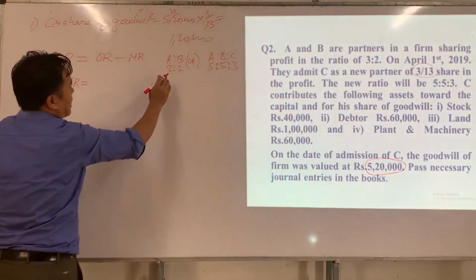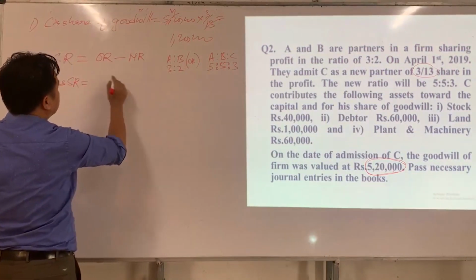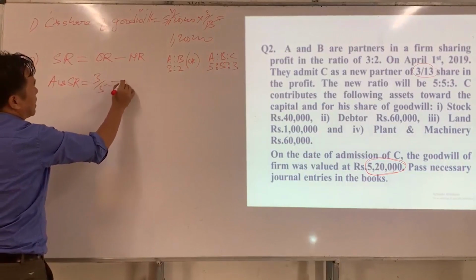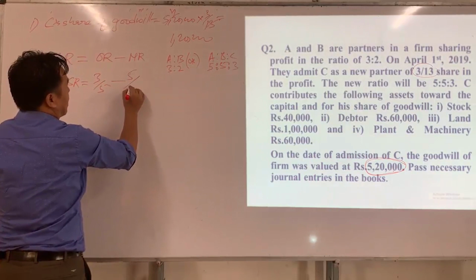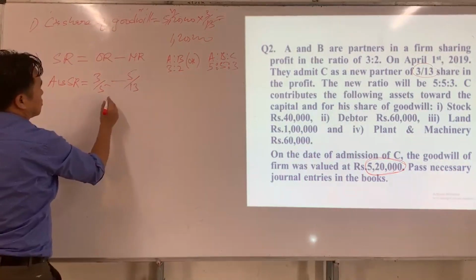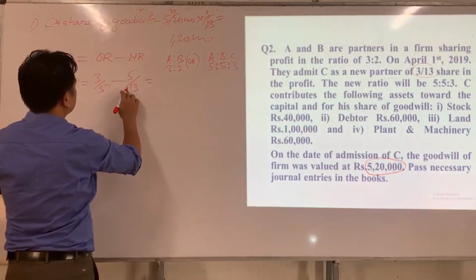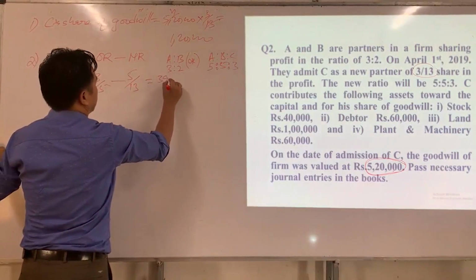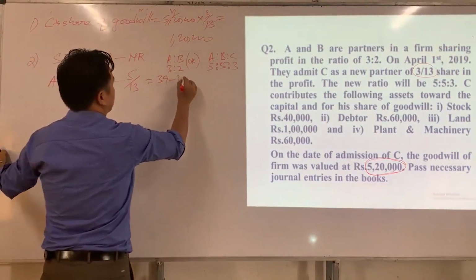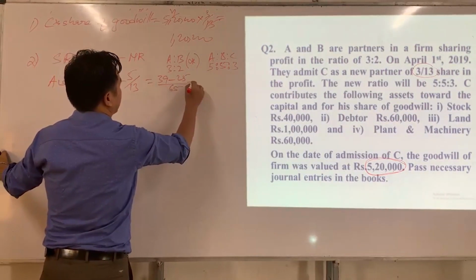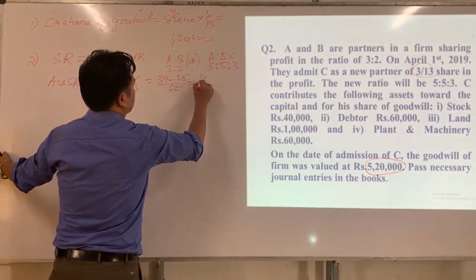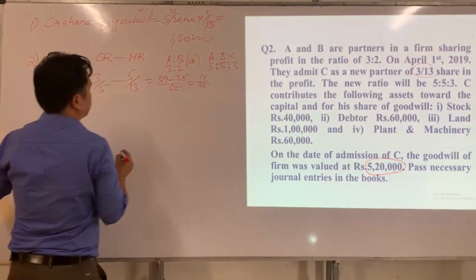What is A's old ratio? A's old ratio is 3/5 minus A's new ratio, which is 5/13. So how much did we get here? 13 multiplied by 3, 39, minus 5 multiplied by 5, 25. And 5 multiplied by 13 will give you 65. In total, we got 14/65. Isn't it?